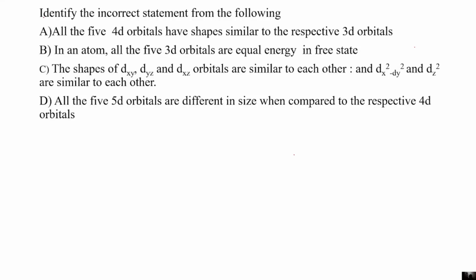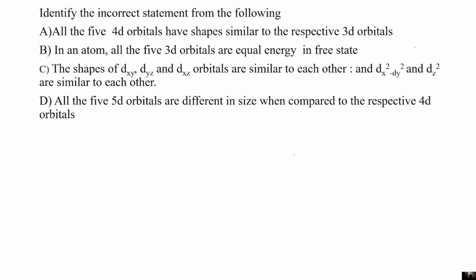Okay, the next question is: identify the incorrect statement from the following. Statement A is, all the 5 4d orbitals have shapes similar to the respective 3d orbitals. This is true because the size of the orbitals only varies with the various energy levels, with various n value.